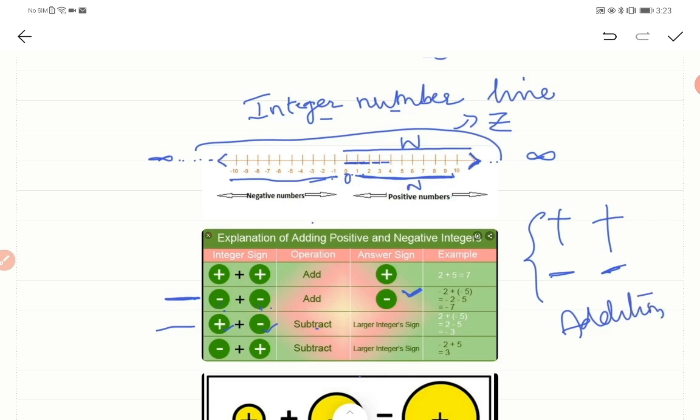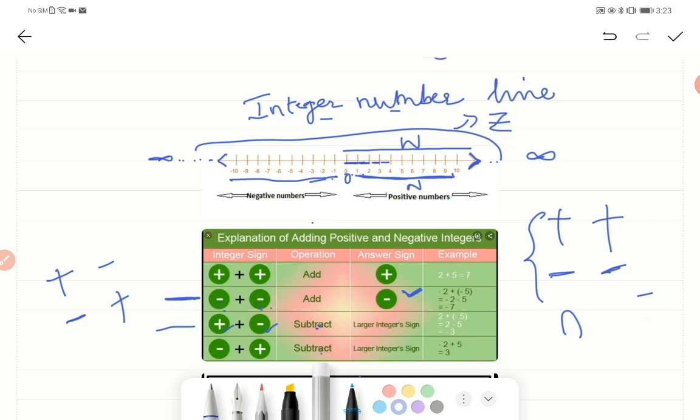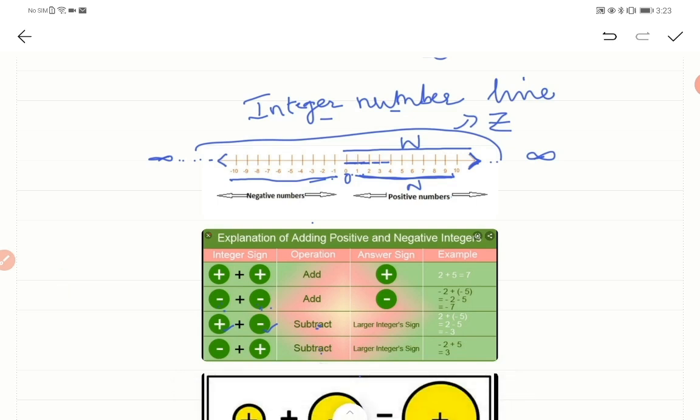If one is positive and the other is negative, or the first number is negative and the second integer is positive, then you are going to do subtraction. And accordingly, the resultant sign should be the largest integer's sign.